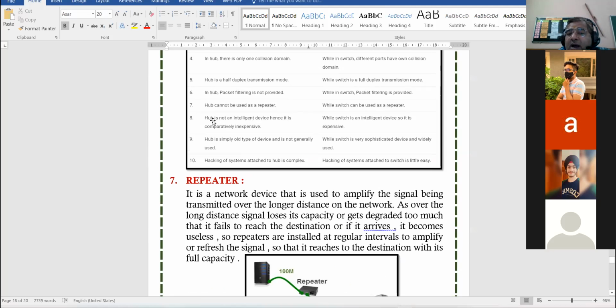Okay. Hub is not an intelligent device as compared to switch. So it is inexpensive as compared to switch. But switch is more intelligent device. It is a bit expensive than hub. Right? Hub does not perform filtration of the traffic, but filtration function is performed by switch. Okay.